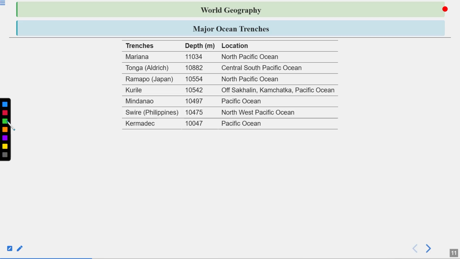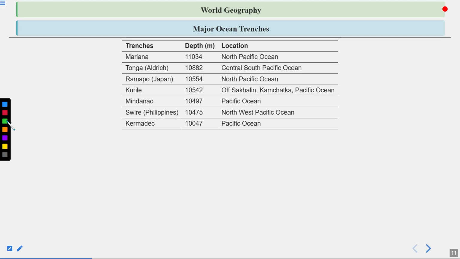Now let's discuss the major ocean trenches. The first one is the Mariana Trench, and the depth is 11,034 meters, approximately 11 kilometers. It is found in the North Pacific Ocean, to be precise, near the Philippines. Trenches are minor relief features of the oceans that were formed because of the convergence of two tectonic plates at the oceanic floor. So the Mariana Trench is the deepest trench in the world.